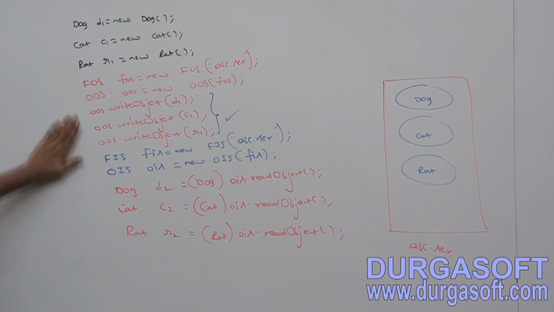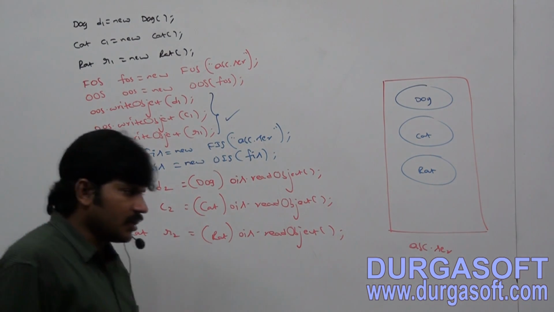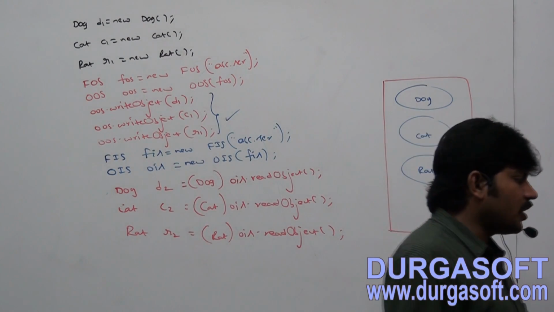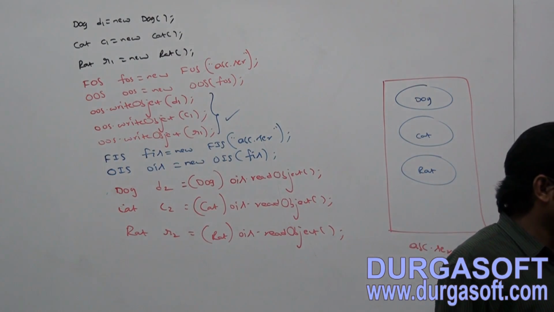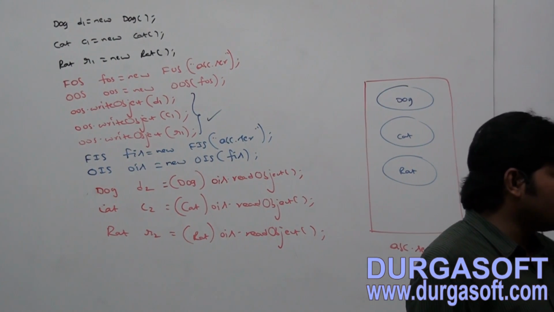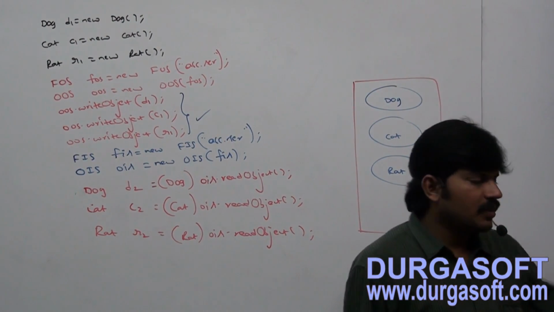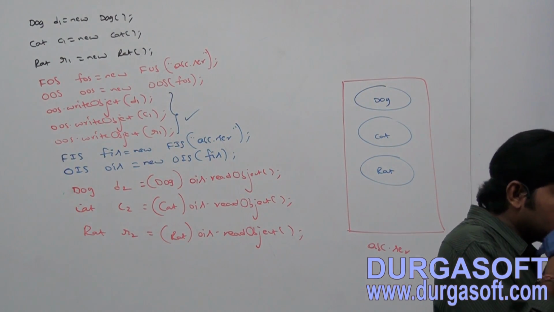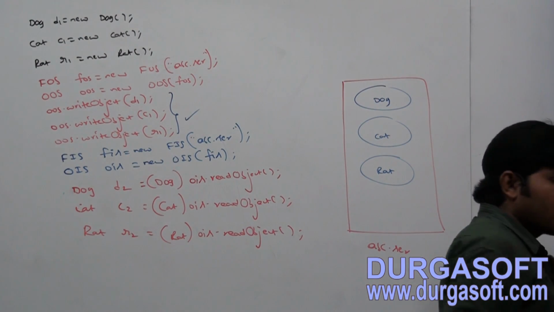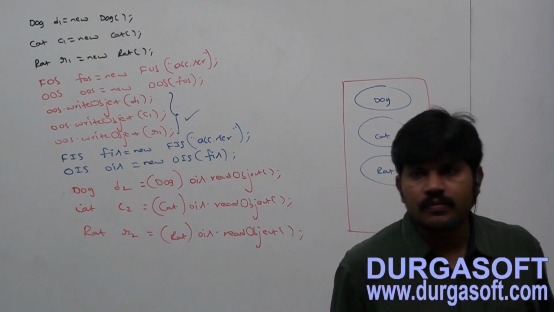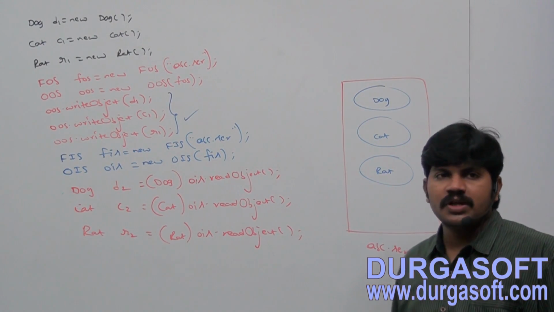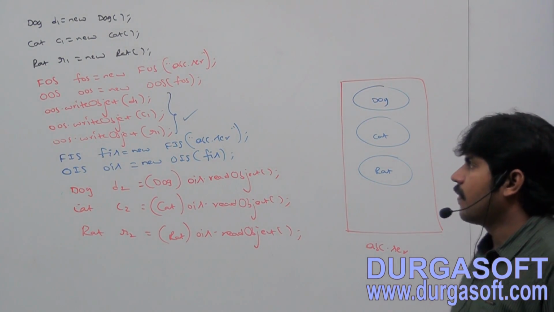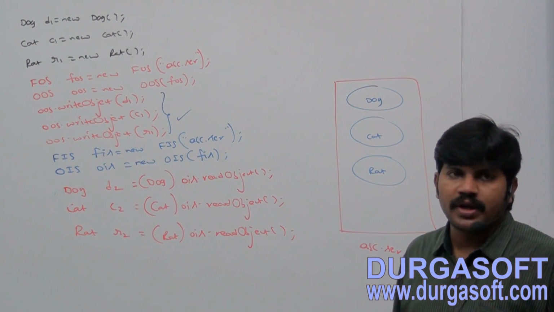Okay, take this example. Take it clearly. In whichever order we serialize, in the same order only we have to deserialize. Now d1 is equal to new Dog, Cat c1 is equal to new Cat.